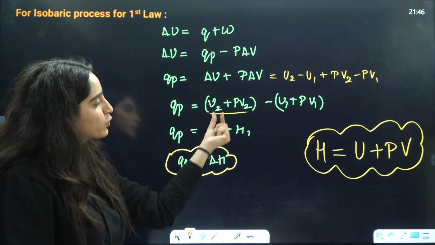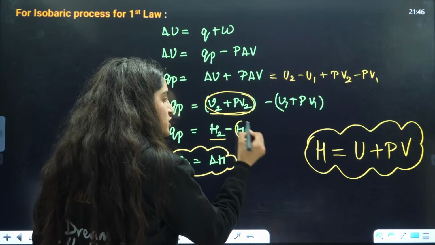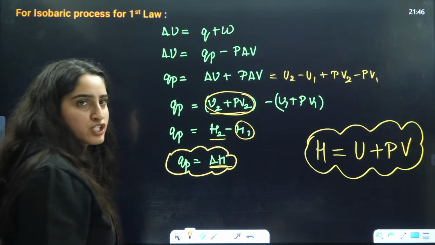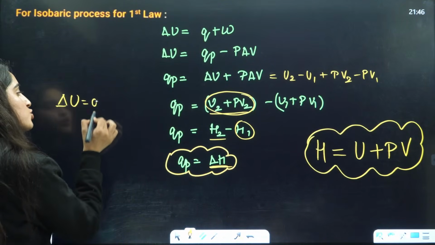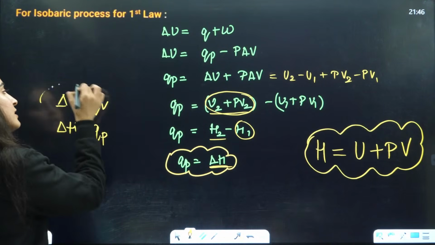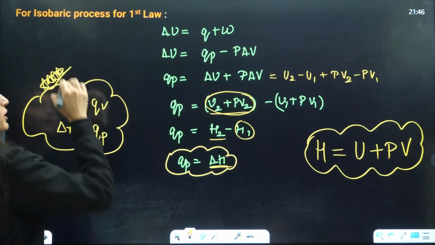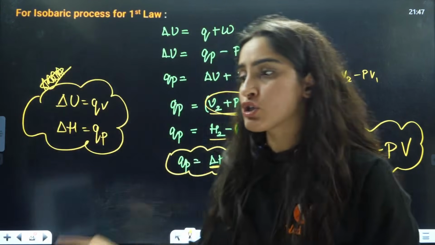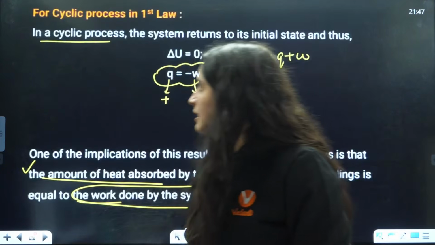So this is nothing but H2 and this is nothing but H1. H2 minus H1 is delta H. So that's why we say that delta U is equal to QV, and delta H is equal to QP. These two formulas are very, very, very important. Directly also they ask you these two formulas, guys.